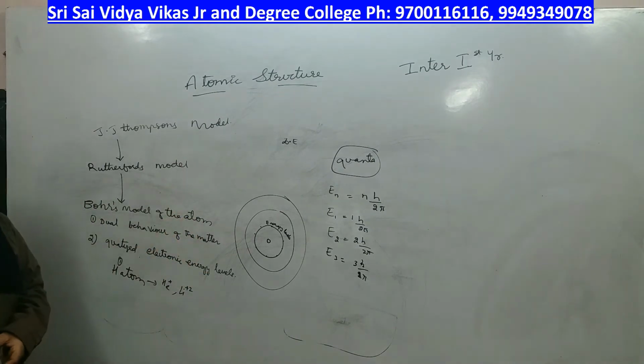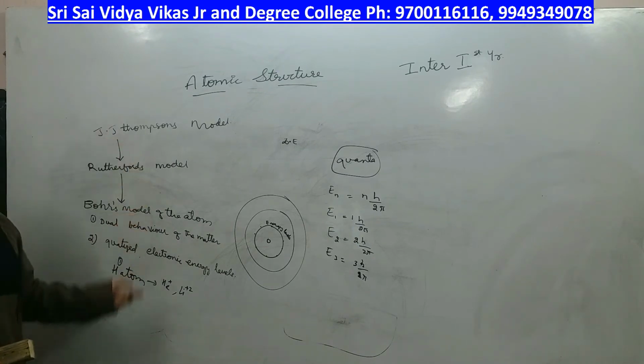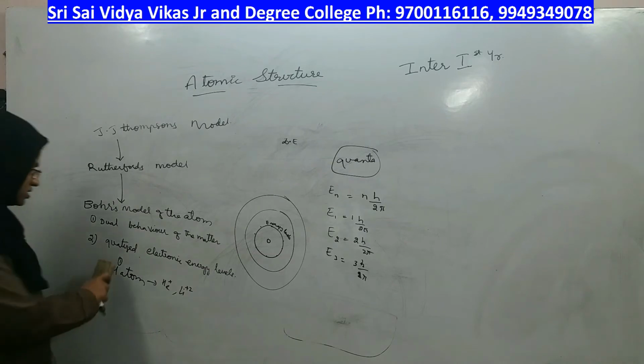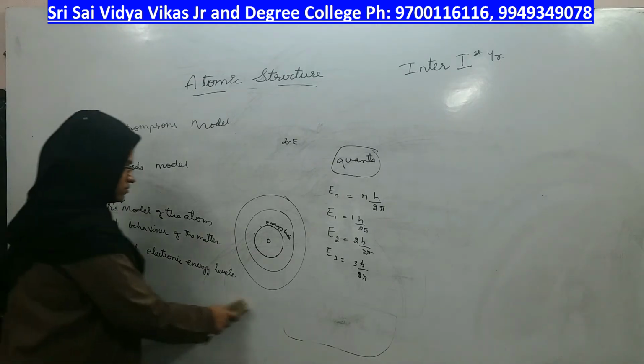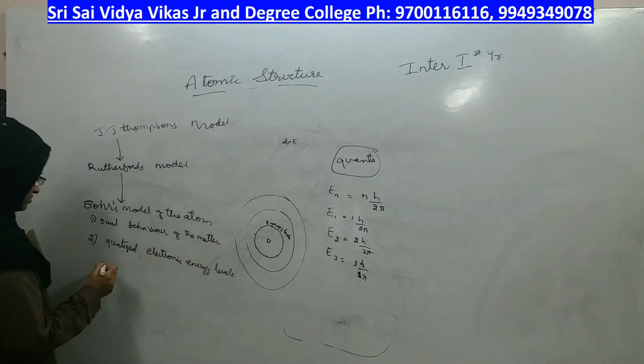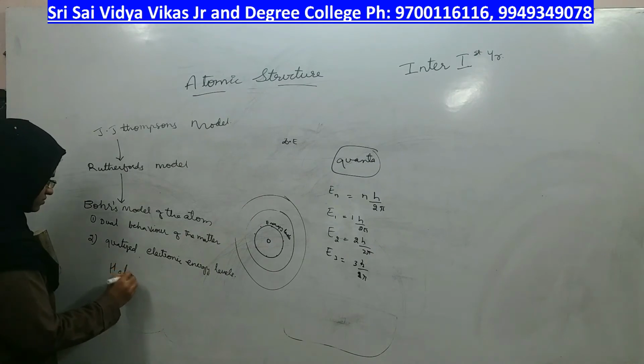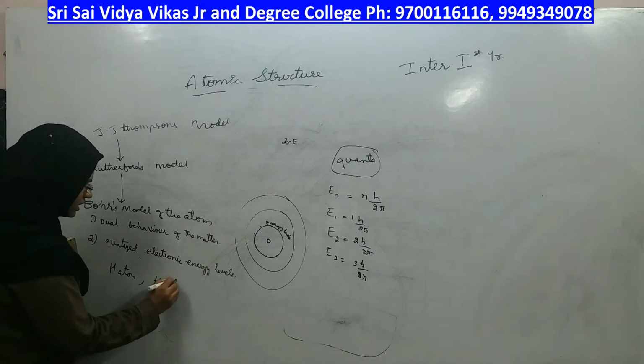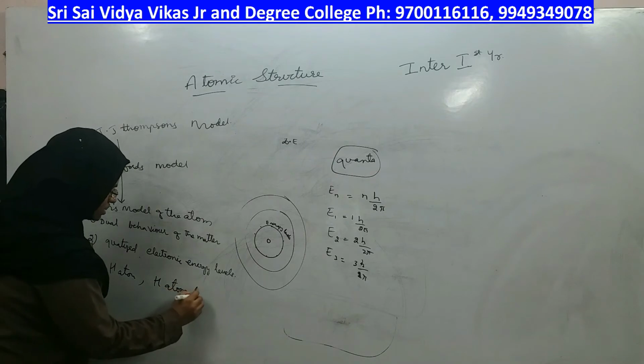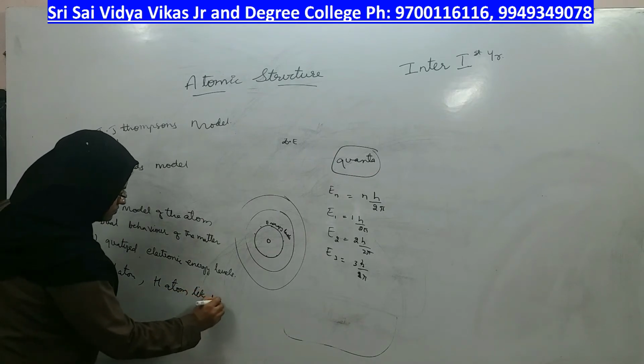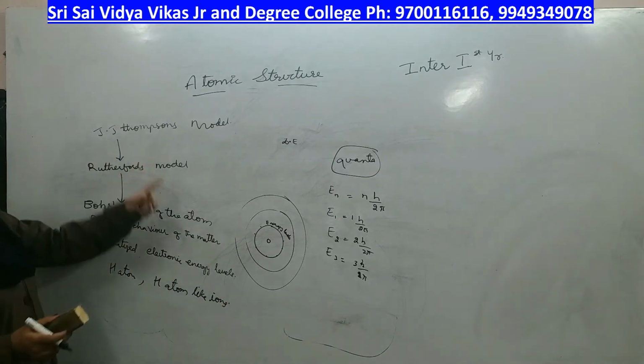This is the proposal of the Bohr model, but like all the models, even Bohr has certain limitations. This is the explanation of the Bohr model.